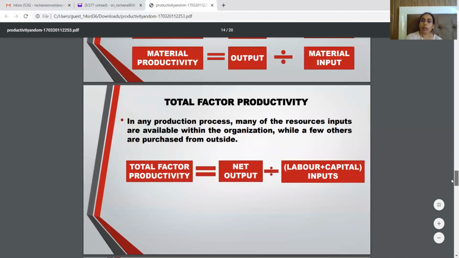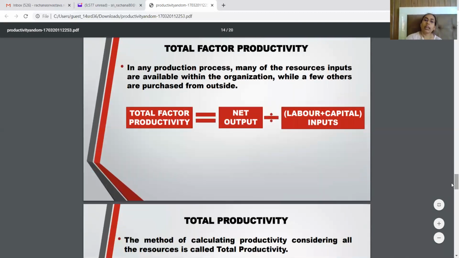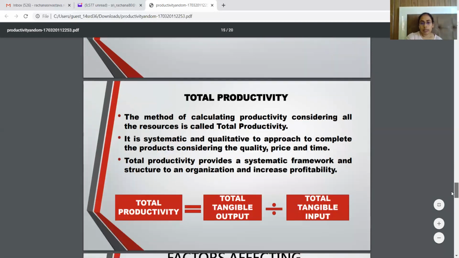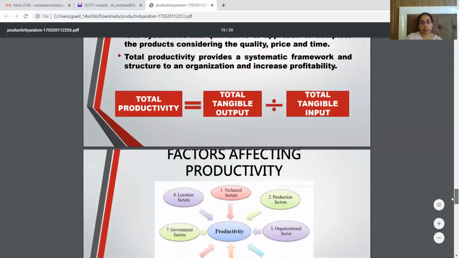Similarly, we can calculate the total factor productivity. It is the productivity against labor and capital, which are the main factors of input in an organization. So total factor productivity is your net output divided by labor and capital input. So this is about the types of productivity.